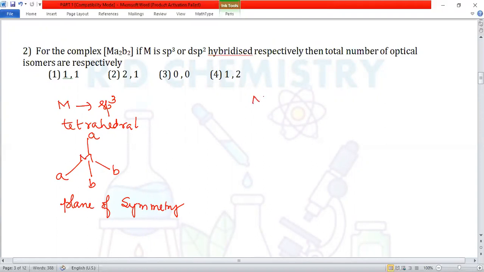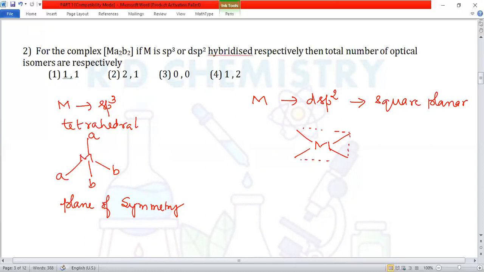Or if the metal is dsp2 hybridized, it has a square planar shape or square planar geometry. The central metal atom is M. Then there are 4 ligands which form the square geometry, A repeating 2 times, B repeating 2 times.